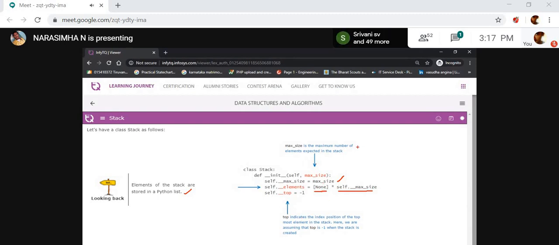Here maximum size is the maximum number of elements expected in the stack, right? Now the top indicates the index position. I already told you the top refers to minus 1. If the stack is empty, we assume the top is minus 1. Why? Because when the stack is created, it is empty. So I assume it as minus 1, and then I increment the values by 1 and store the values.